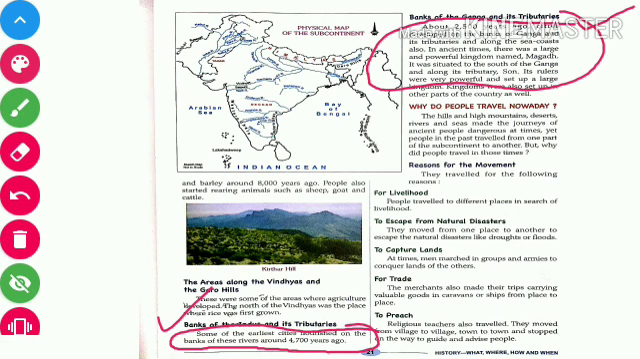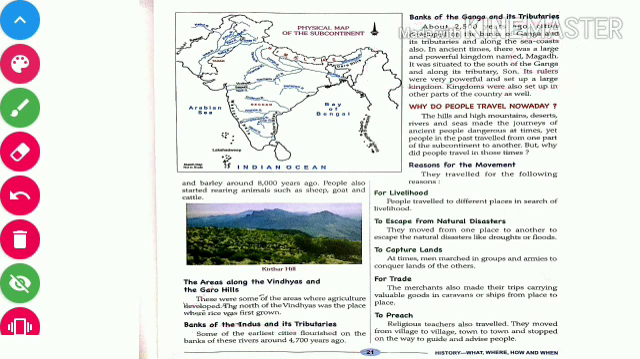In ancient times, there was a large and powerful kingdom named Magadh. It was situated to the south of the Ganga and along its tributary, the Son. Its rulers were very powerful and set up a large kingdom. Kingdoms were also set up in other parts of the country as well.